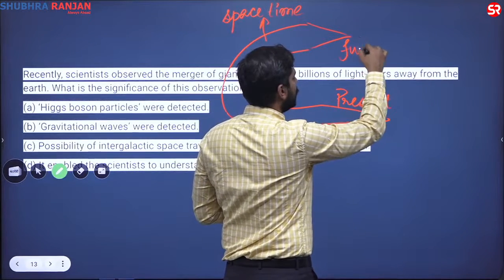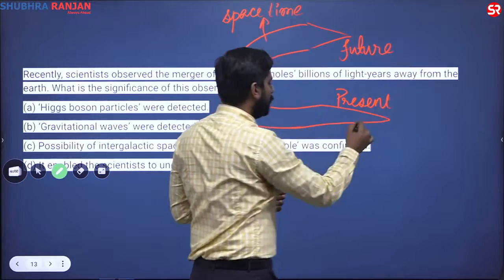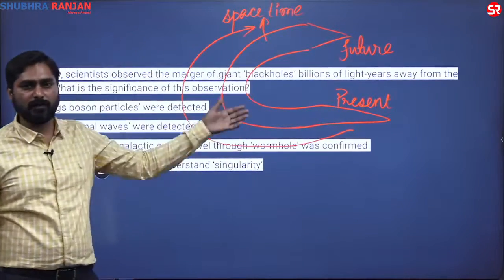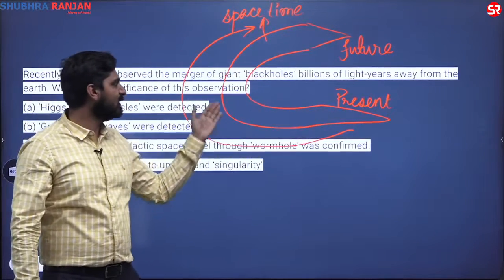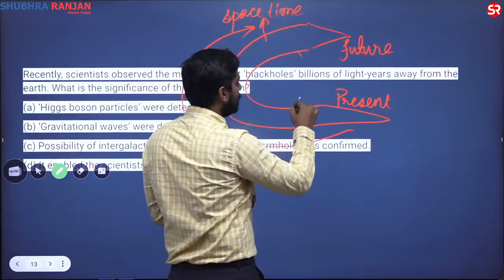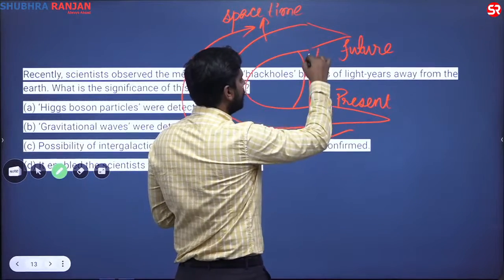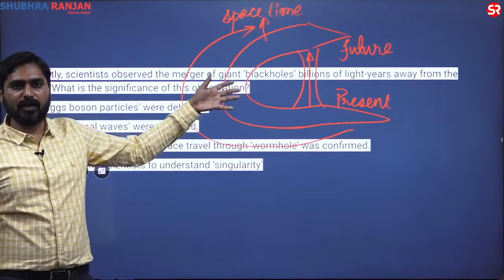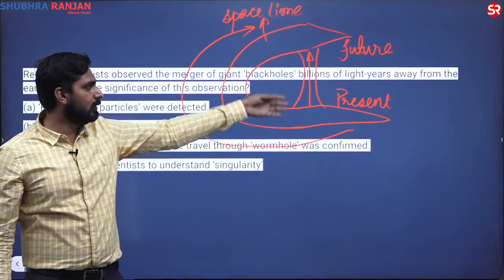and this is future, so normally one would be traveling like this to reach the future. Normally one would be traveling in a space-time matrix along this path. But what if you could have traveled this way in between this? So you are actually using a bridge to travel between two space-times.